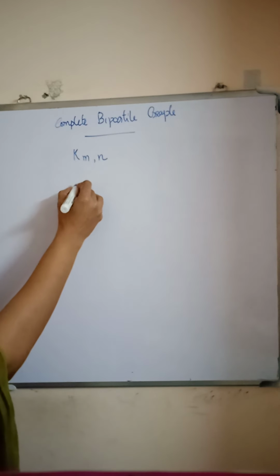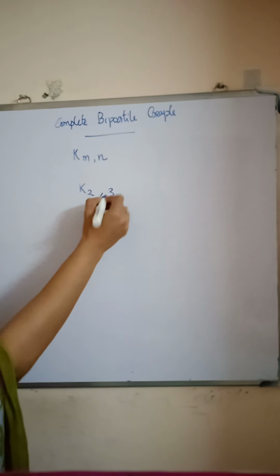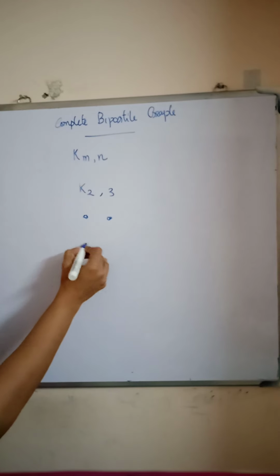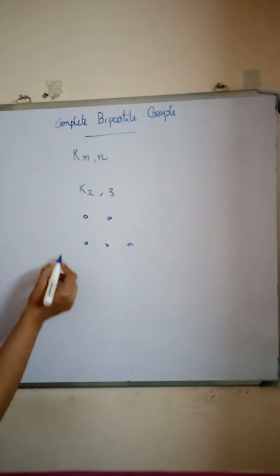Next is complete bipartite graph. A complete bipartite graph with m vertices in one vertex set and n vertices in another vertex set is denoted by K m,n, and every vertex in the set V1 is joined to every vertex in set V2. Then it is a complete bipartite graph. For example, K2,3. That is, the first set contains two vertices and the second set contains three vertices.